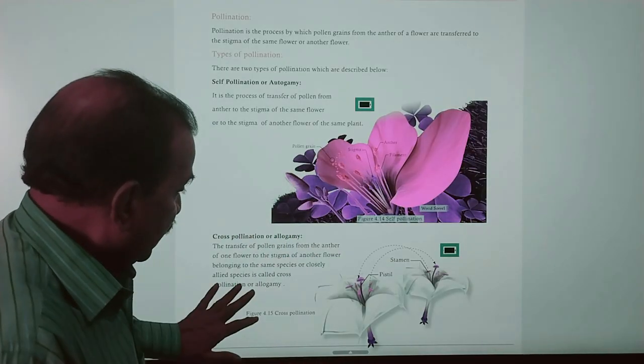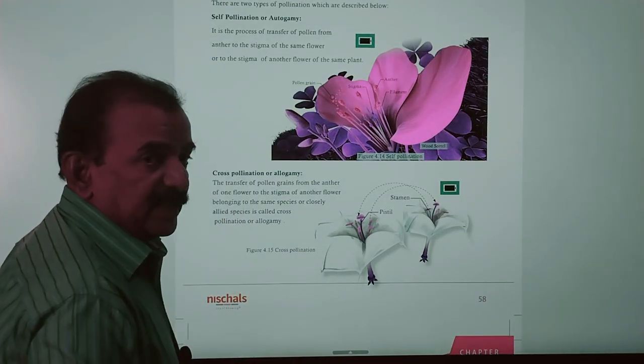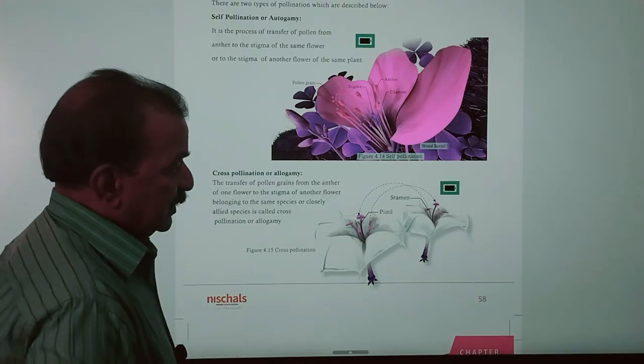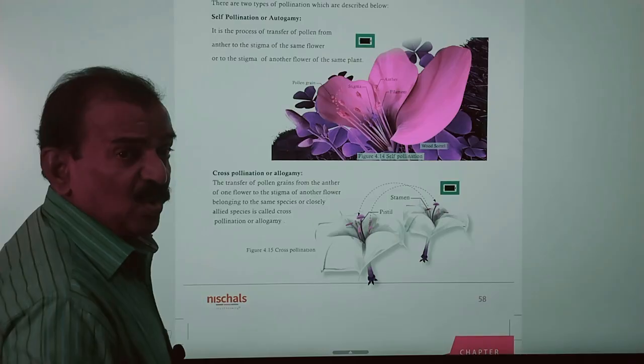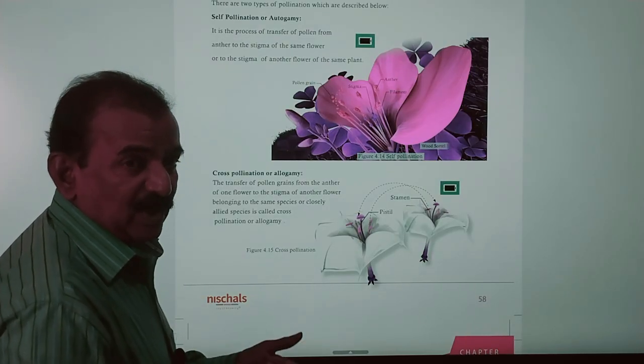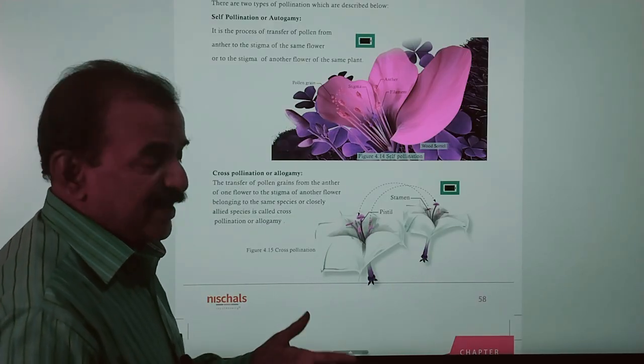And we need to discuss what is cross-pollination. Just below page number 58, you see two flowers, and both are bisexual flowers having four whorls: the first whorl is calyx, the second whorl is corolla, the third whorl is androecium, and the fourth whorl is gynoecium.